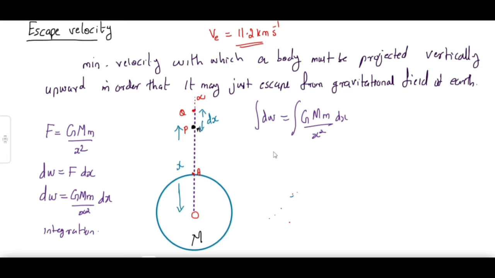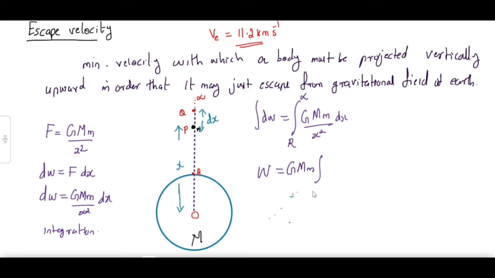Once again, from where to where are you taking the body? You are taking the body from the surface of the Earth to infinity. Surface of the Earth means the distance from the center is R, so R to infinity. Okay, so the left side, integral dW, becomes W, which is equal to GMm, which can be taken outside.